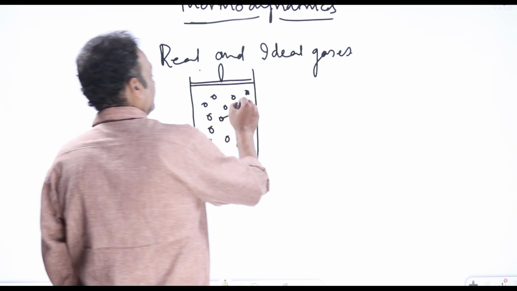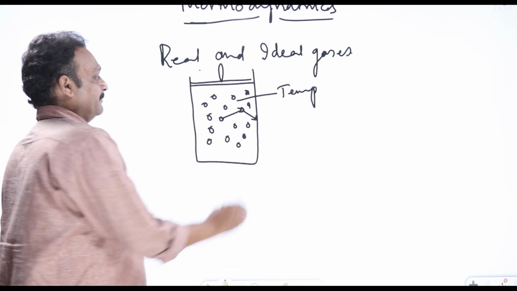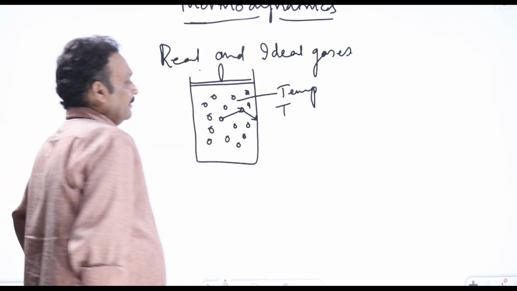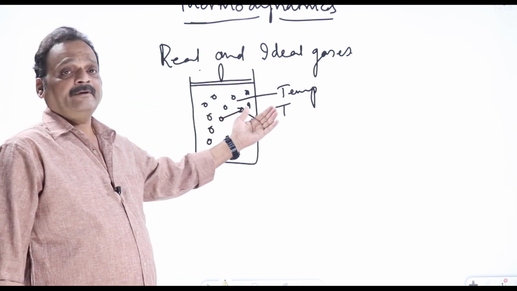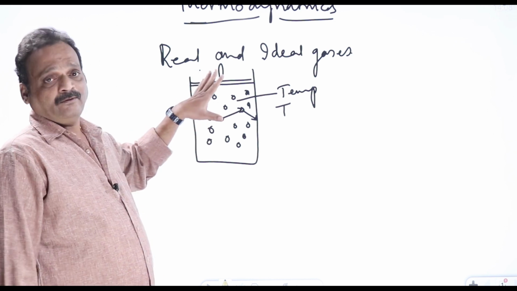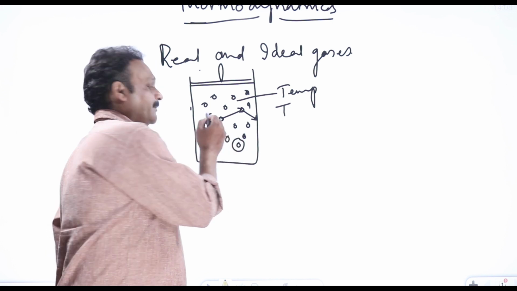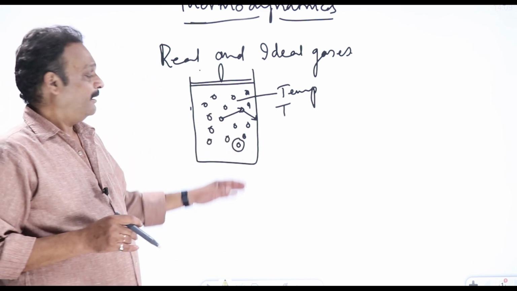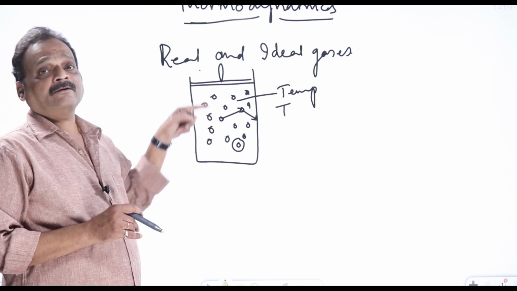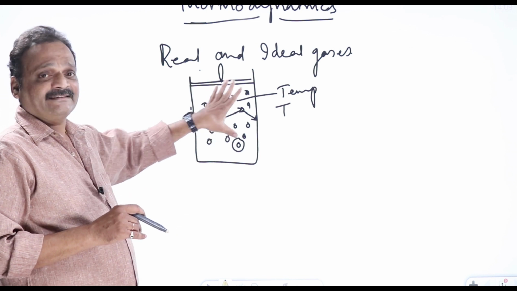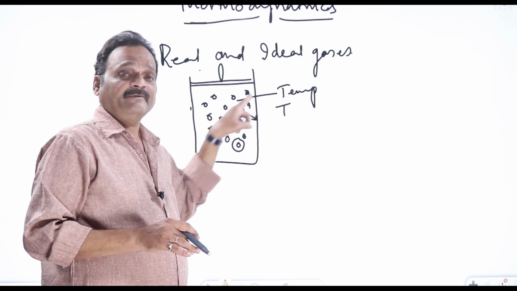Now I want to talk about a property called temperature, capital T, from the macroscopic point of view and the microscopic point of view. What is the macroscopic point of view? When I'm talking about the entire system as a whole, I use the word macro. When I'm talking about individual atoms or molecules, we use the word micro. Microscopic view means I'll be thinking about an individual atom or a molecule. Macroscopic means I'll be talking about the entire gas, this cylindrical vessel, this piston as a whole.